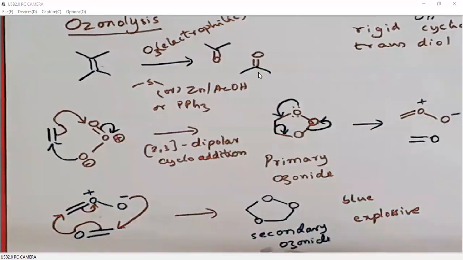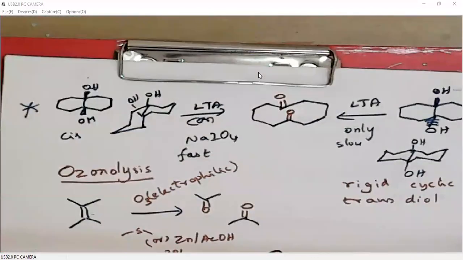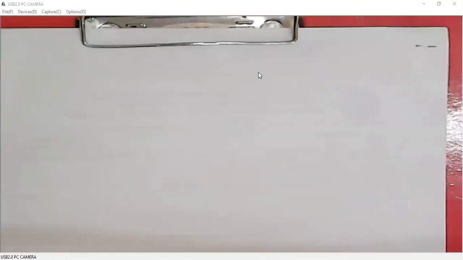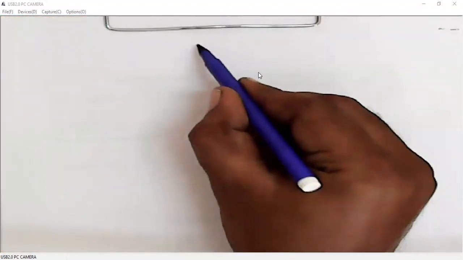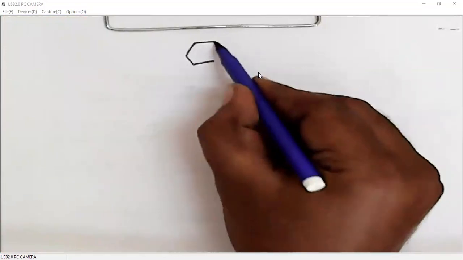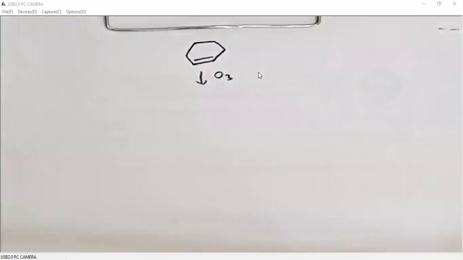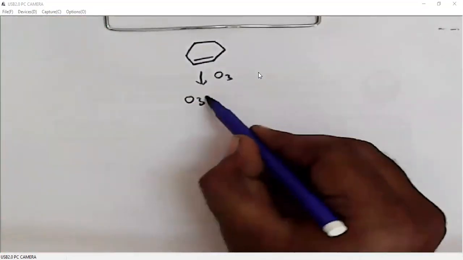Right. So I'll give you more examples and variations of the ozonolysis reaction. When we add ozone gas to an alkene, what will we get? We will get an ozonide.